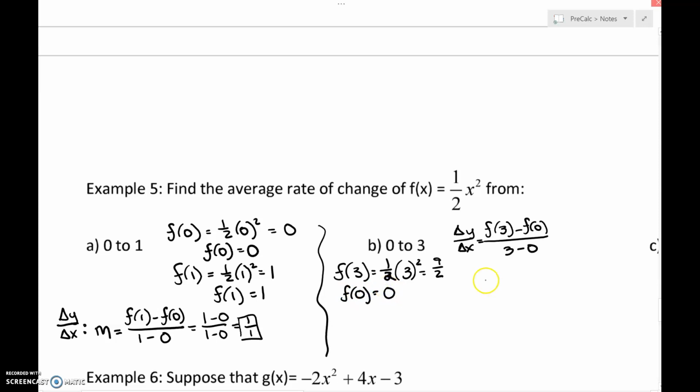All right, so here we go. So that means we have 9/2 minus 0 over 3 minus 0. Fractions are division, so I'm going to straight out write 9/2 divided by 3. Keep the same, change to multiplication, and flip. I can cross cancel. So the average rate of change from 0 to 3 on this curve, on this section, is going to be 3/2.